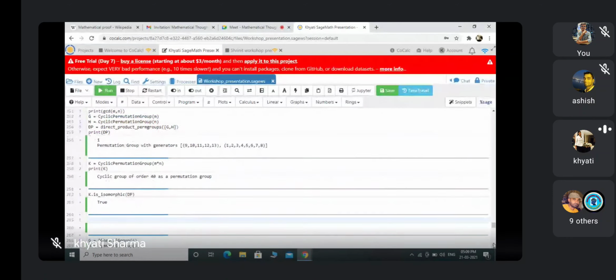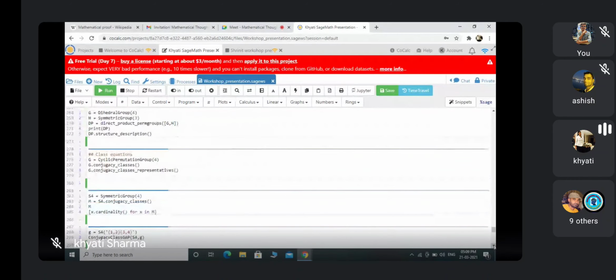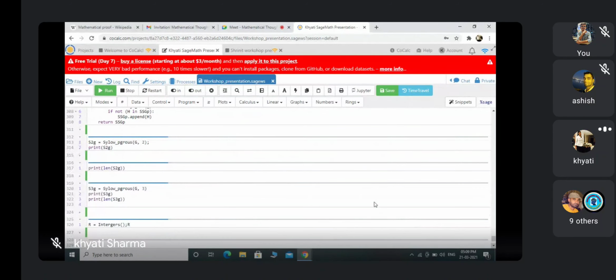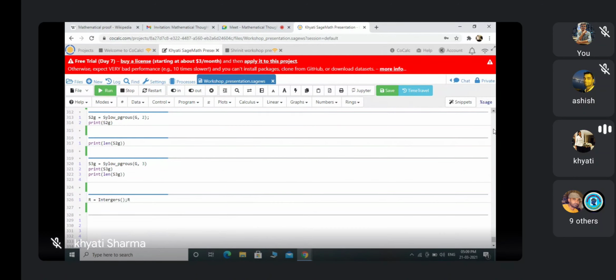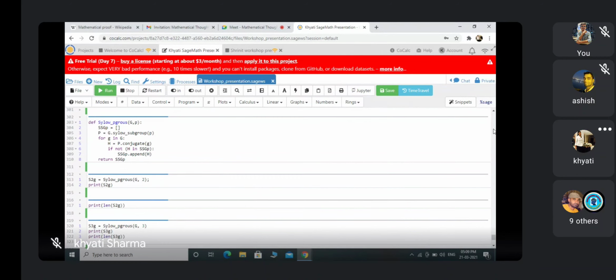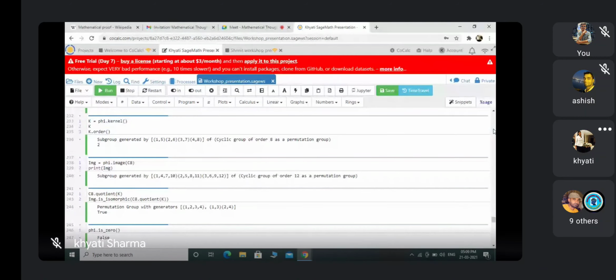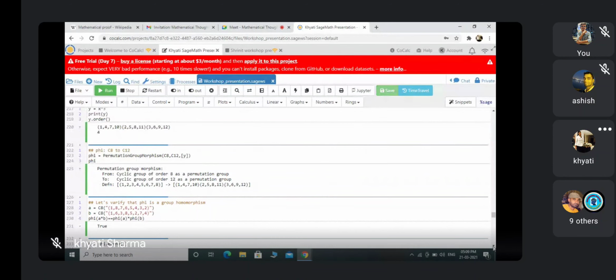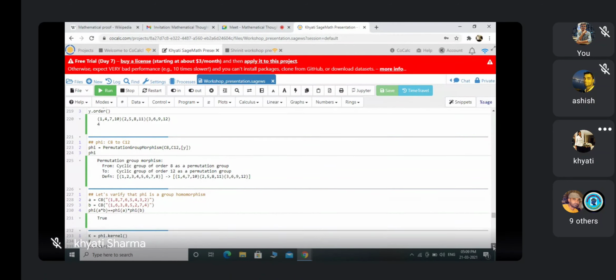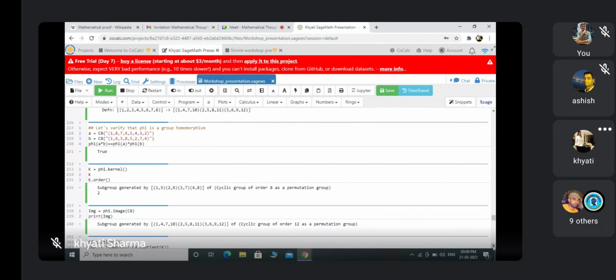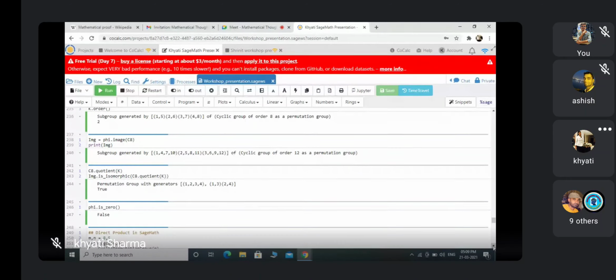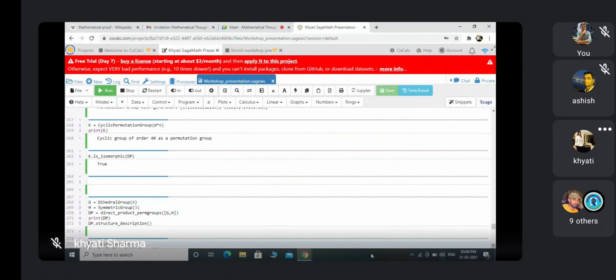Next, I am doing non-abelian groups, or you can take one abelian and one non-abelian group also. Now G equals the dihedral group D4 and H is the symmetric group S3. Now DP equals the direct product, again with that command.